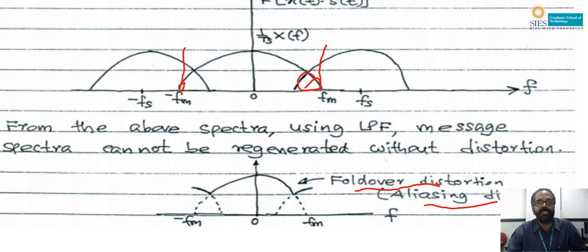For music conversion, the maximum frequency normally taken is 20 kilohertz, and the sampling frequency is 44.1 kilohertz. For telephone communication, the maximum frequency is 3.4 kilohertz, but the sampling frequency is 8 kilohertz. So for all practical applications, fs is always greater than or equal to twice fm. So this is the proof of the sampling theorem.